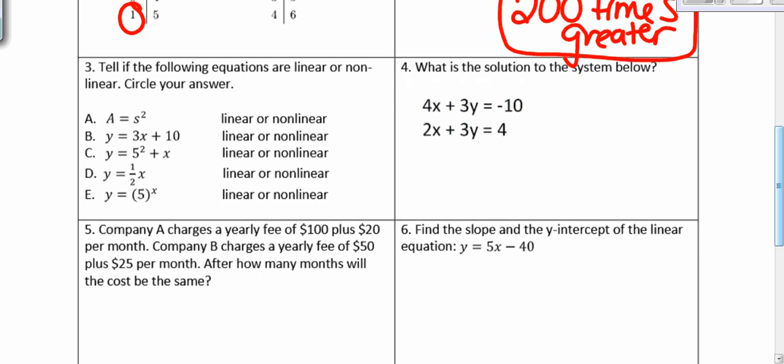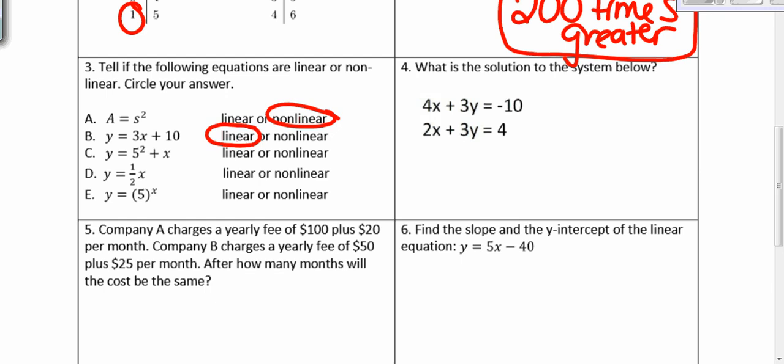Number 3, they're just asking if the equations are linear or nonlinear. Remember, the variable cannot have an exponent larger than 1. So A, y equals s squared. That is nonlinear because the variable s has an exponent of 2. B, y equals 3x plus 10. That is a linear equation. That is a line, so that is linear.